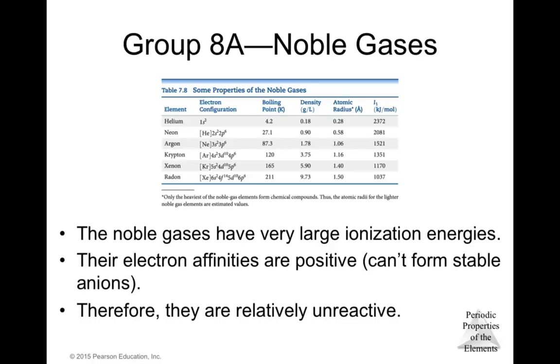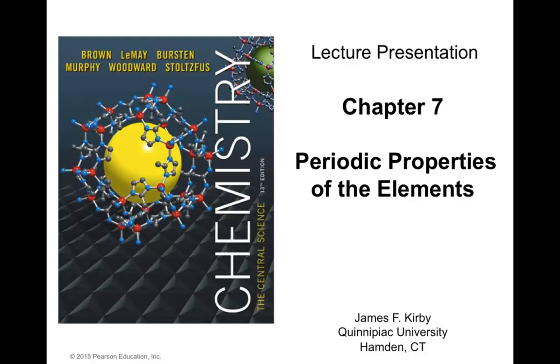Therefore, they are relatively unreactive. The noble gases are non-reactive, and most of the time they are found as monoatomic gases in nature. And with this, we finish chapter number 7, the periodic properties of the elements.